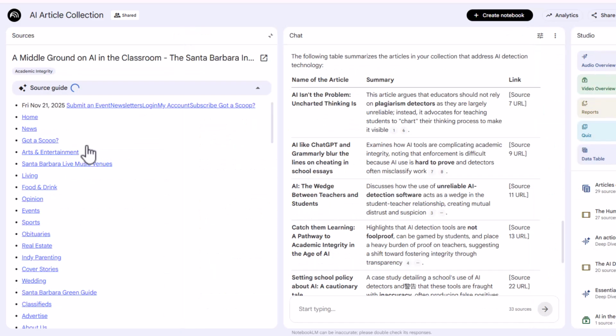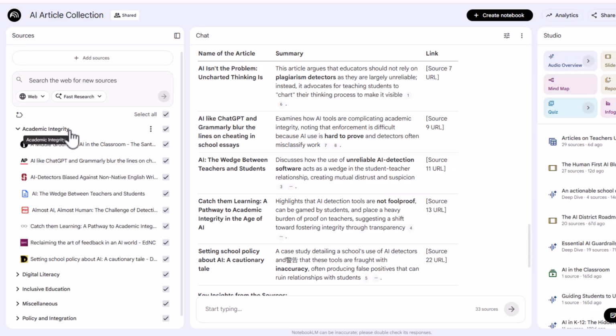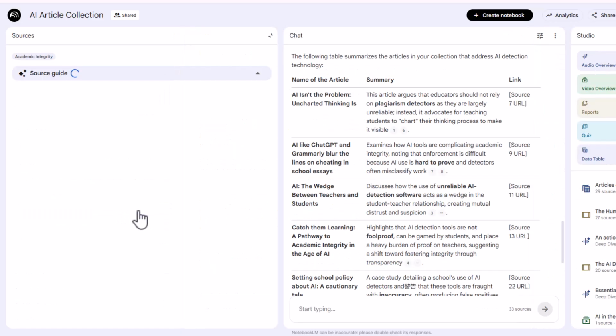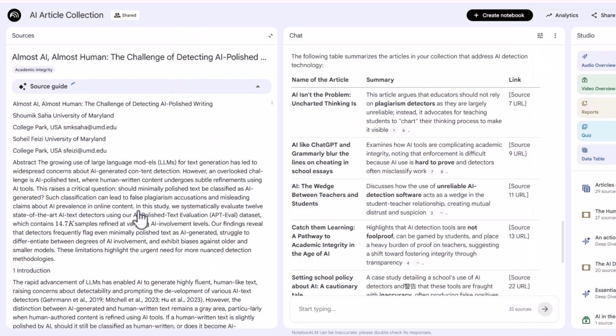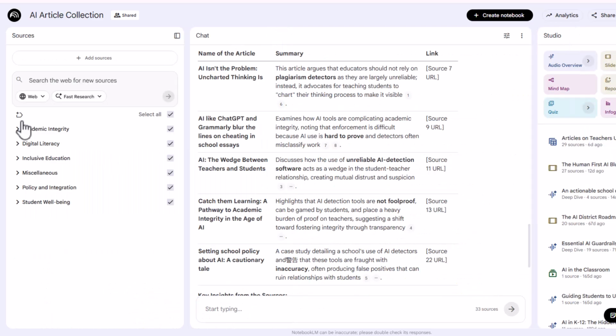So I can click on this. It gives a little summary. All right, so that looks good. Let me look at another one. The wedge between teachers and students, that's definitely academic integrity. Almost AI, almost human. The challenge of, what's the rest of that? Yep, there we go. So I agree with this.